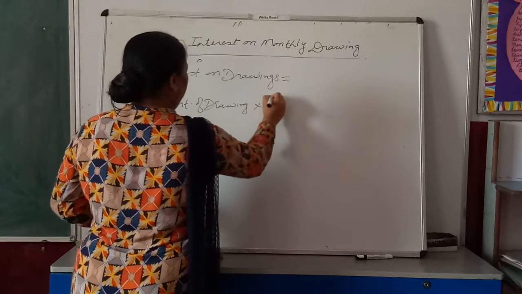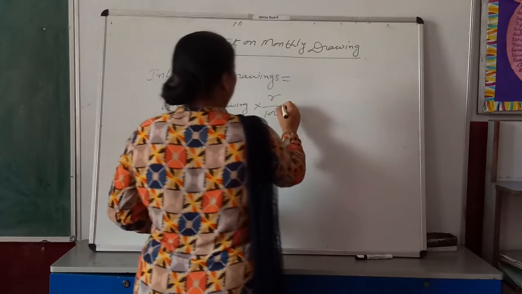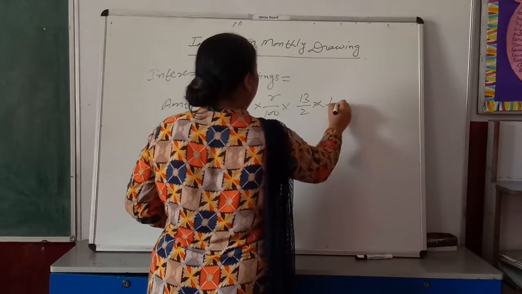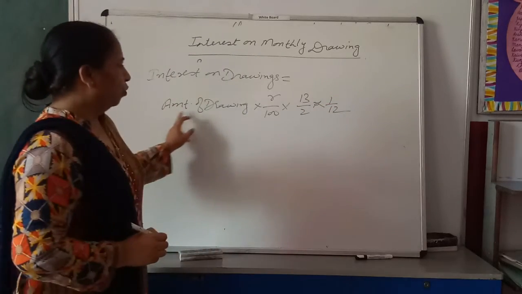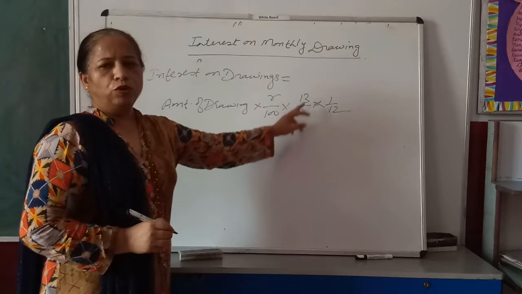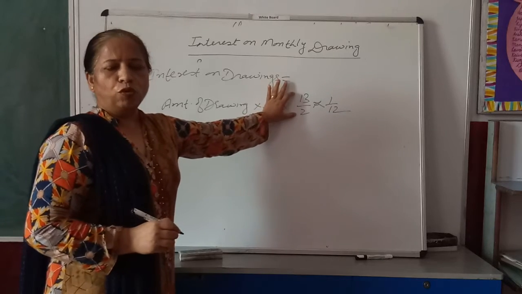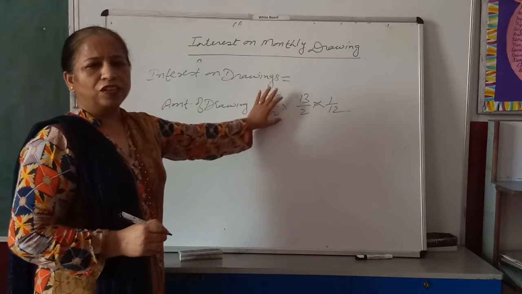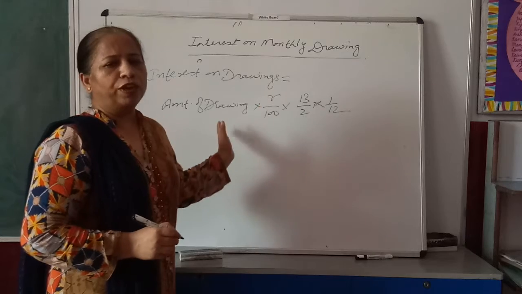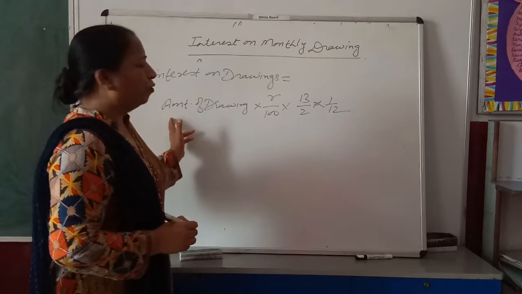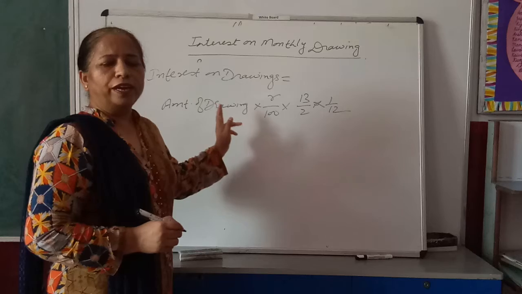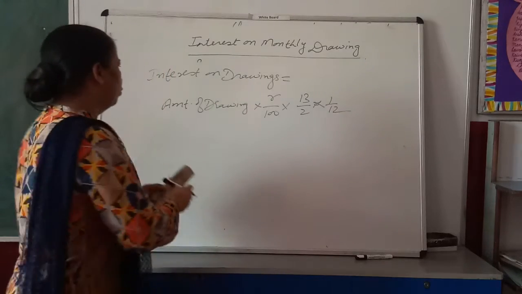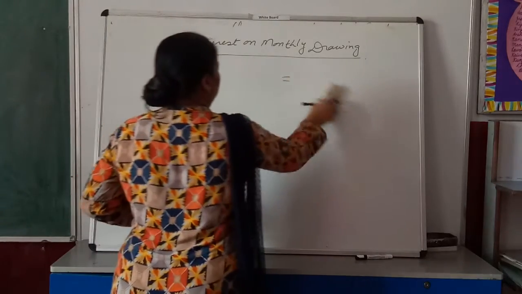into rate upon 100 into 13 by 2 into 1 by 12. Instead of 13 by 2, you can write 6.5 also, but it is better for you to write 13 by 2 for calculation purposes. Am I clear? So this is the formula to calculate interest on drawings when the partner withdraws money in the beginning of every month. We should shift to the next formula on monthly drawings.